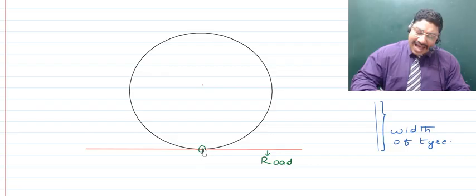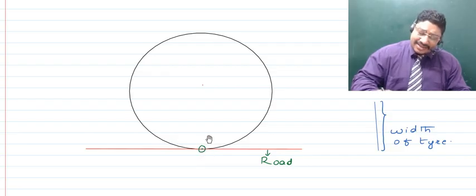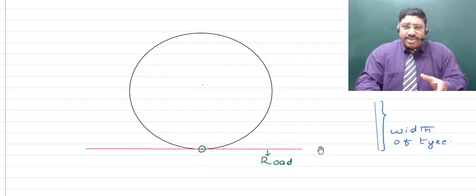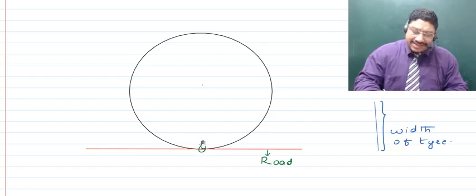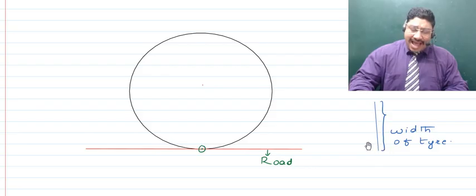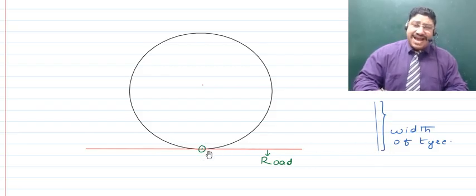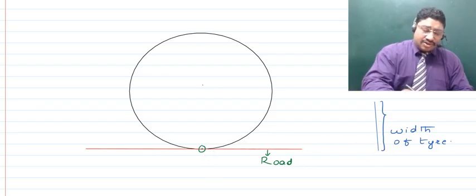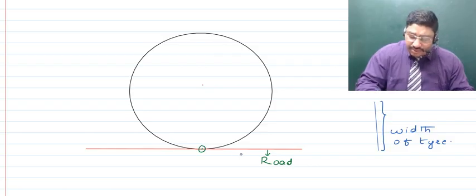But obviously behind it there's another circle, and behind it another circle, which is actually making the width, and thus all of these points are in contact. Thus there's a line of contact, right? And because the point of contact is very small, children, the friction which acts also becomes very little. Did you understand?